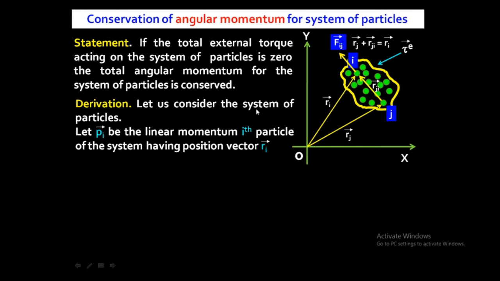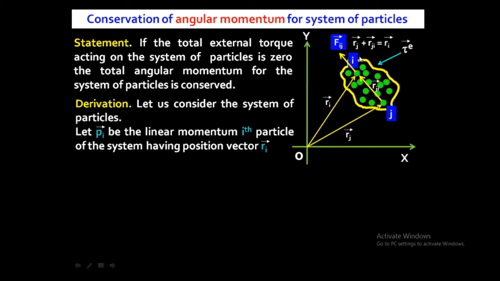Okay, so let us consider pi. What is it? P is represented for linear momentum. So pi is linear momentum of the ith particle of the system having position vector ri. I का position vector क्या है? ri है. Okay, the position vector associated with ith particle is ri. And pi is the linear momentum of ith particle.